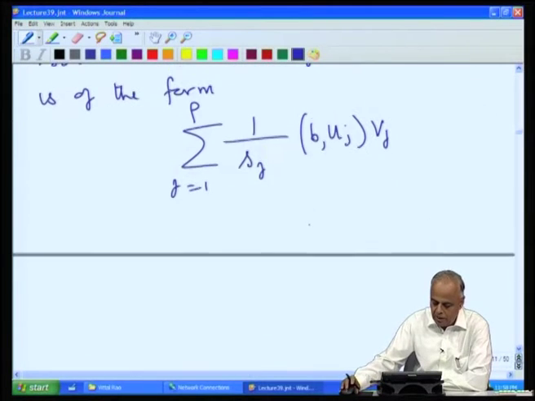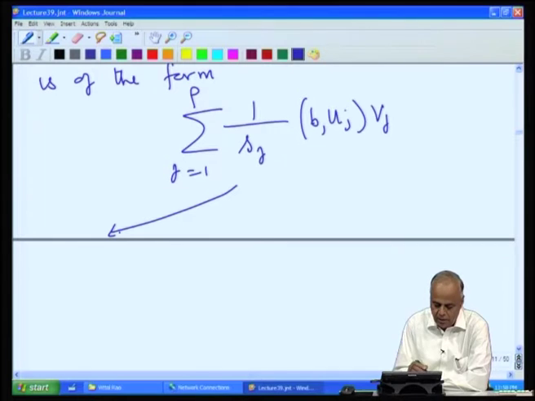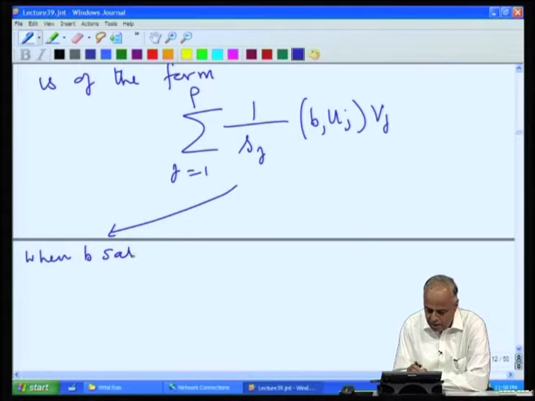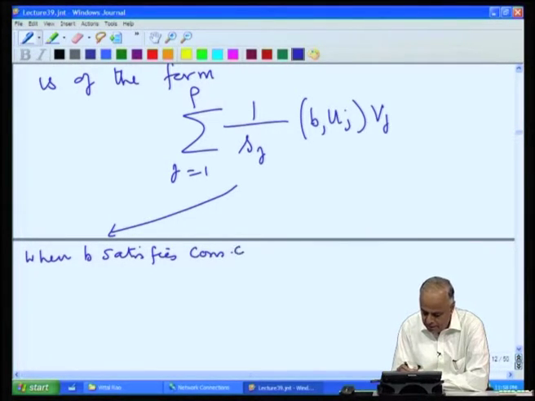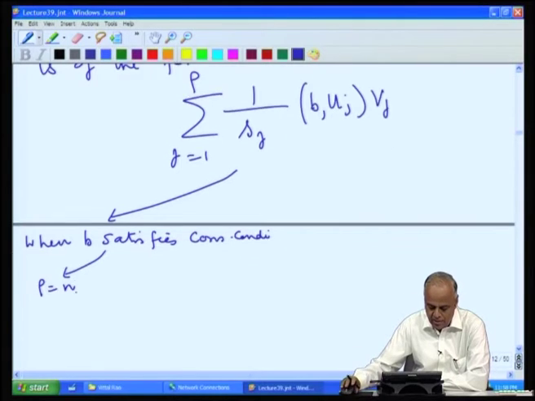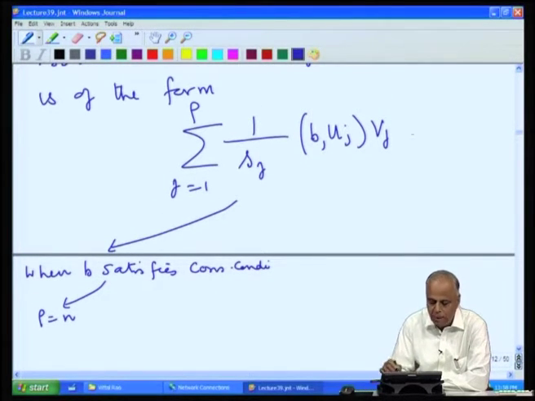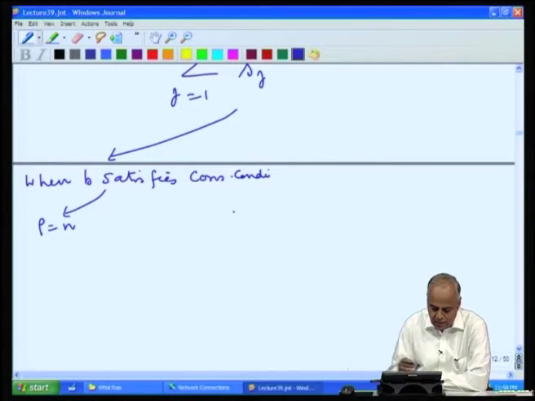Now, what does this represent? Let us see, when B satisfies the consistency condition and rho equal to n, then this whole expression represents